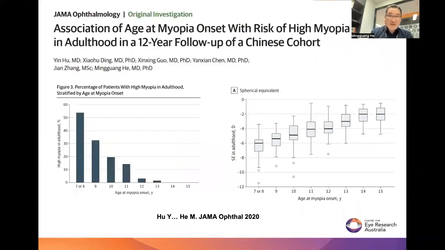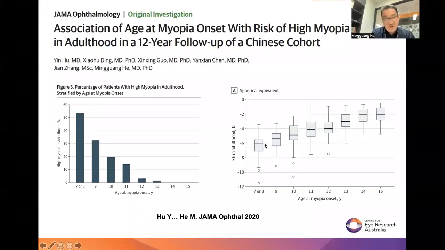And then similarly in the twin cohort, with this long-term longitudinal study data, we proved that if someone got onset of myopia at 7 or 8 years old, the chance of having myopia when they reach 18 years old is, like we talk about, greater than 50%. But if someone got myopia onset very late, at 13 years old, the chance of having myopia in adulthood, like 18 years old, is very low, only 3%.